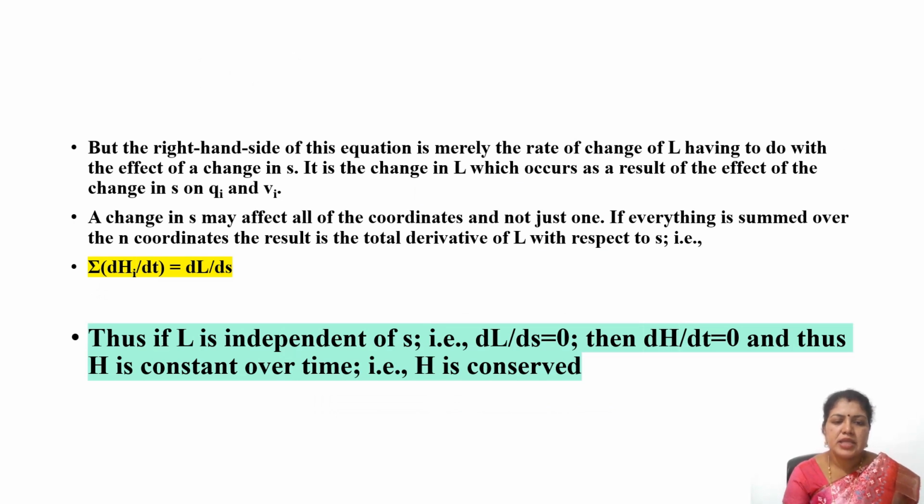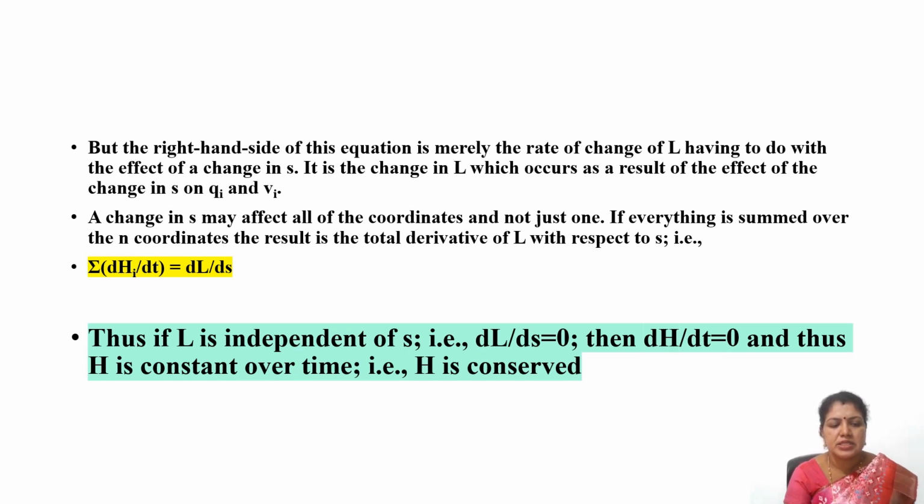But the right hand side of this equation is merely the rate of change of L having to do with the effect of change in s. It is the change in L which occurs as a result of the effect of change in s on qi and vi. A change in s may affect all of the coordinates and not just one. If everything is summed over the n coordinates, the result is the total derivative of L with respect to s.